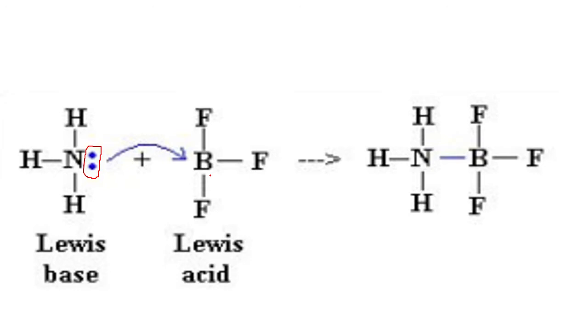Boron is a group 13 element and nitrogen is a group 15 element. Here the electron pair is donated from ammonia to boron, forming a new coordinate covalent bond. This is the formation of a new coordinate covalent bond by donating a pair of electrons from ammonia to boron trifluoride.